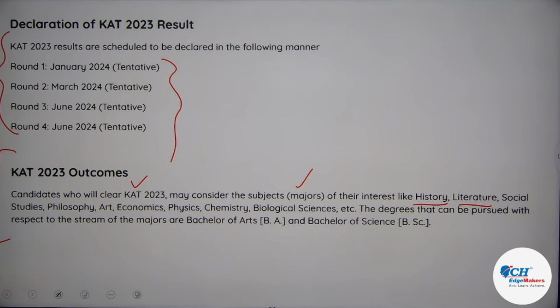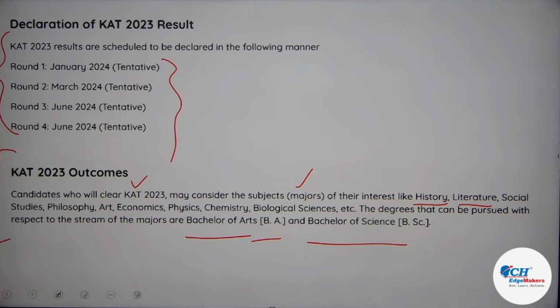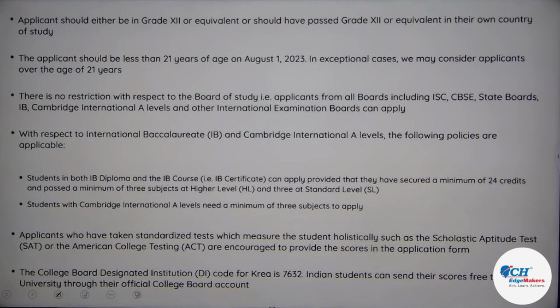The degree that can be pursued with respect to the stream of majors are Bachelors of Art, BA, and Bachelors of Science. So yes, it will be either BA or Bachelor of Science depending on the specialization you wish to have. So that's the best part you can have out of this CAT. Now this is something very interesting, students. You need to understand what all is expected.